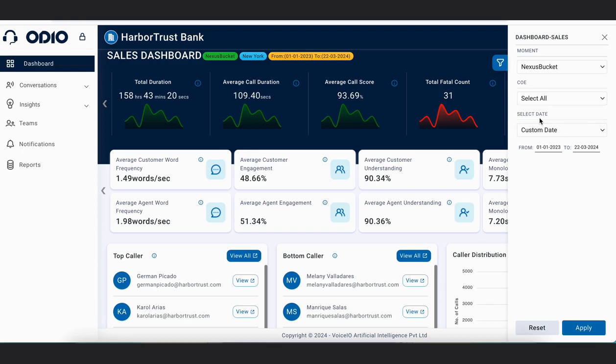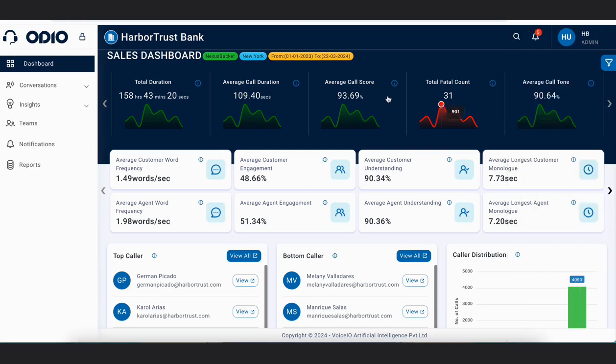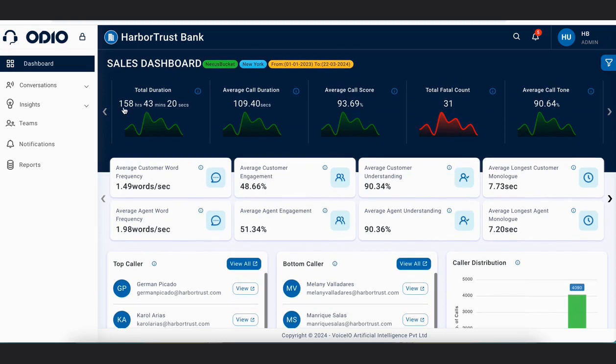Then you have a date filter. In date filter you can select the duration, a particular date for which you want to see the data, for which you want to see the numbers. Then you can apply those filters from here, and these numbers are there. Then the first section of our dashboard is stats 1.